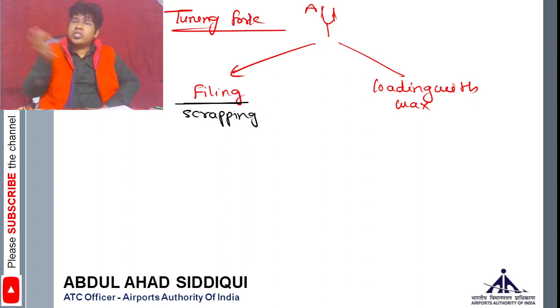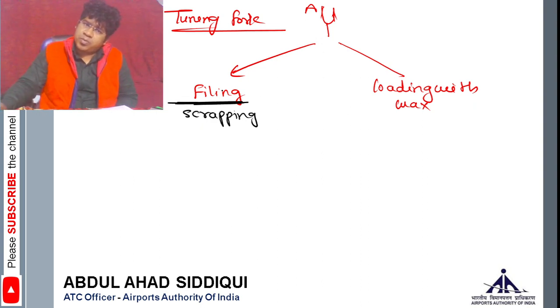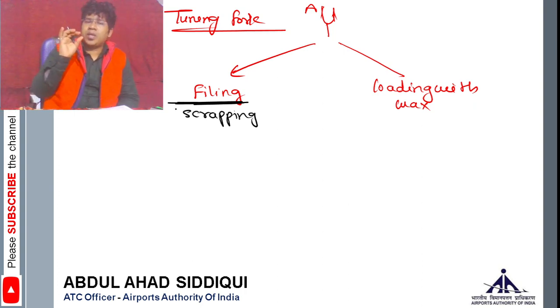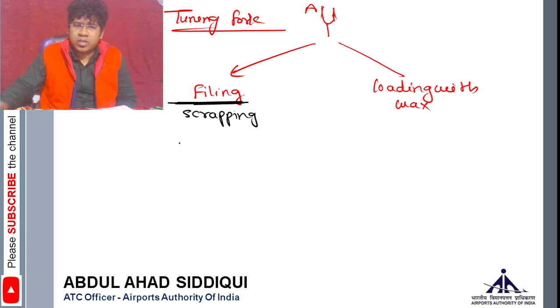Basically we scrape the tuning fork, right? So when we scrape the tuning fork, the tuning fork will become thinner, and when the tuning fork becomes thinner, the frequency will increase. The frequency of the tuning fork will increase.